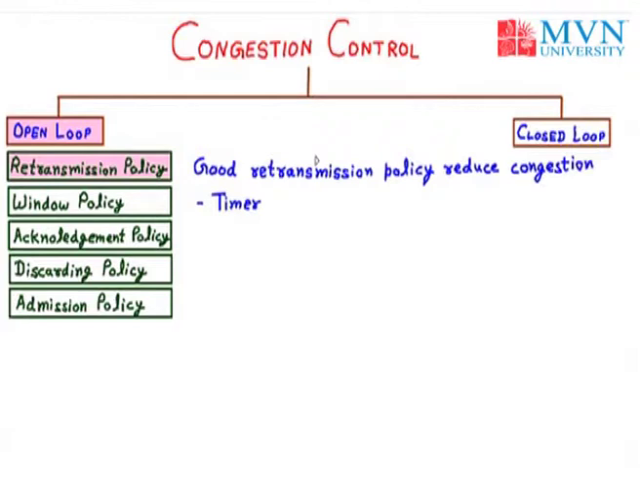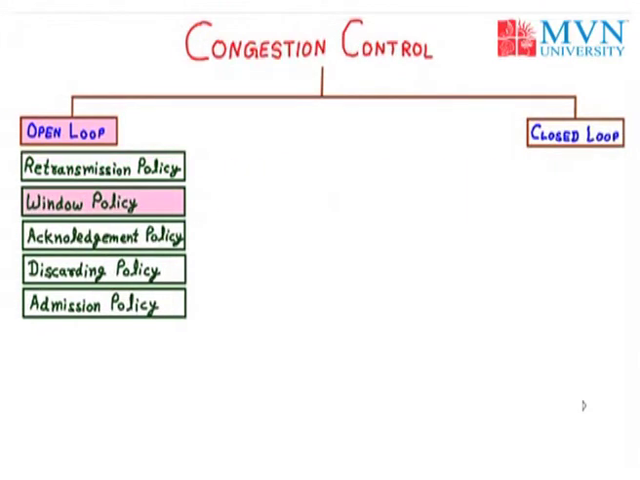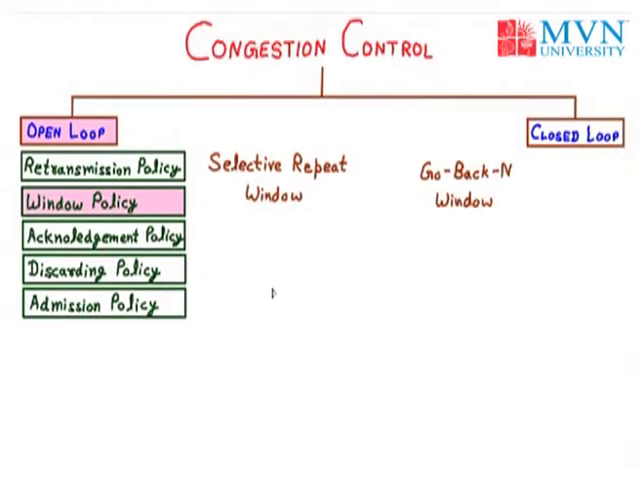Now the next policy is the window policy. With the help of a good window policy selection, we can also reduce the congestion. Now see the example. For example, we have two types of window. The first one is the selective repeat window, and the second one is the go back n window. Now see how we choose between the two windows and how the congestion will improve.